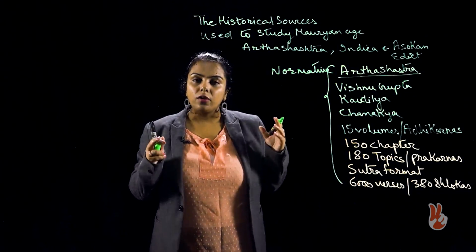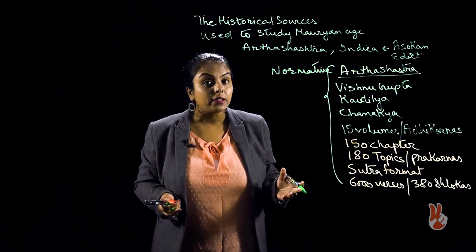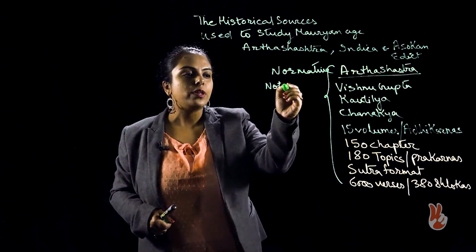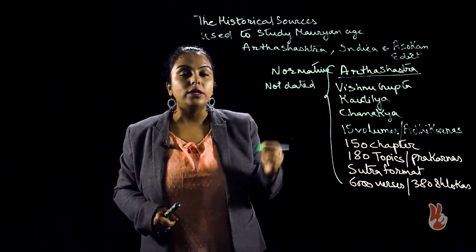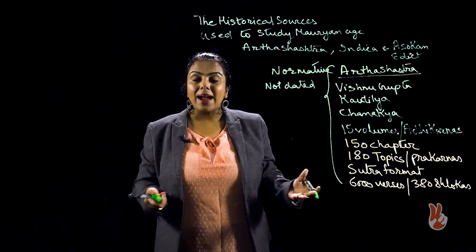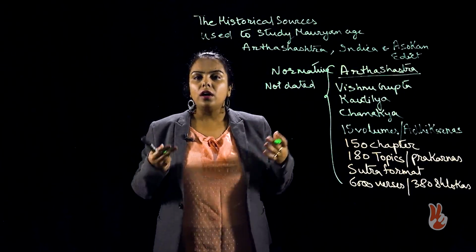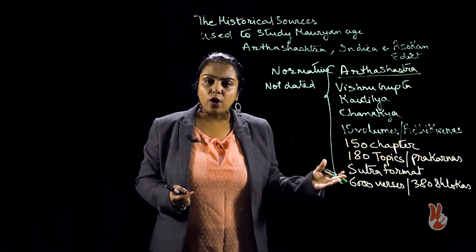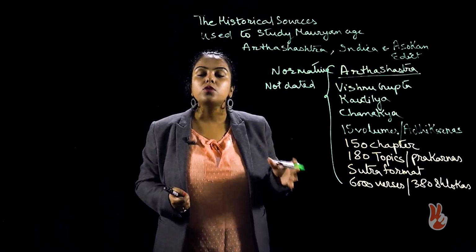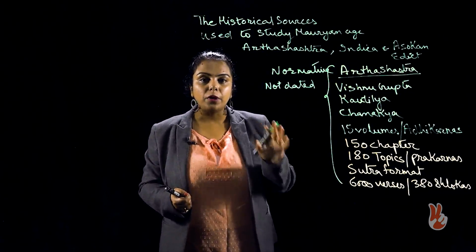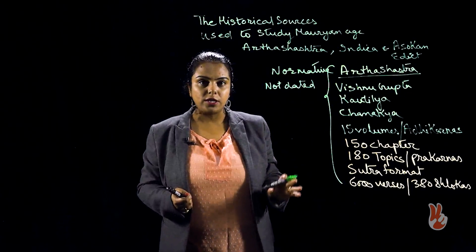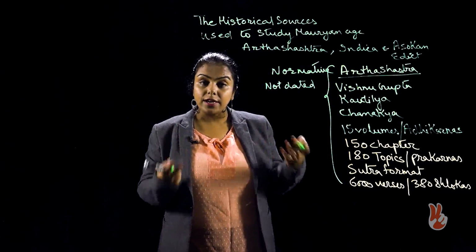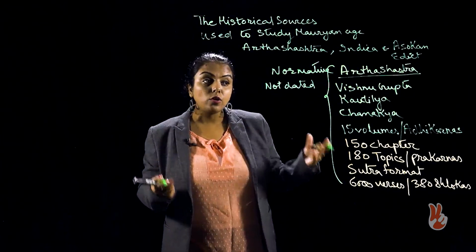The next important problem that we face while studying Arthashastra is that the book is not dated. As such, we do not know when the book was actually written. Kautilya might have written the book much before Chandragupta Maurya became a king, or maybe he started the book later on in his life, but because of the absence of any date, we cannot give any particular time to the Arthashastra.